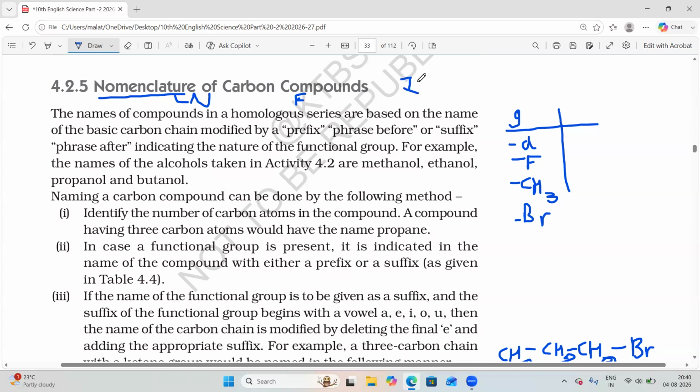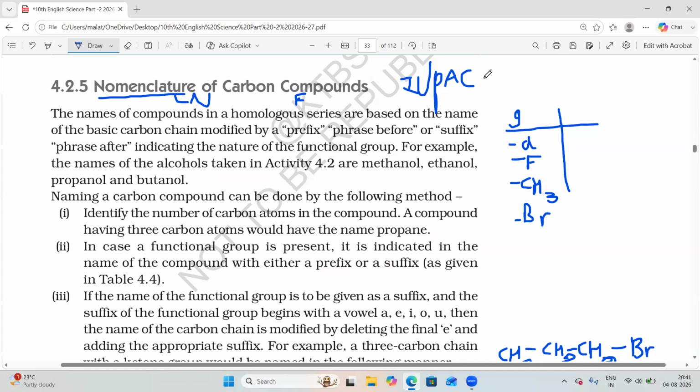IUPAC means International Union of Pure and Applied Chemistry. It is very important to know nomenclature to avoid confusion about these organic compounds, so we can study each and every organic compound separately.